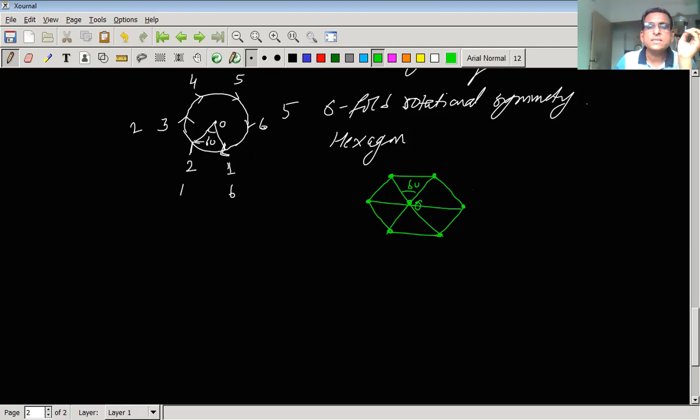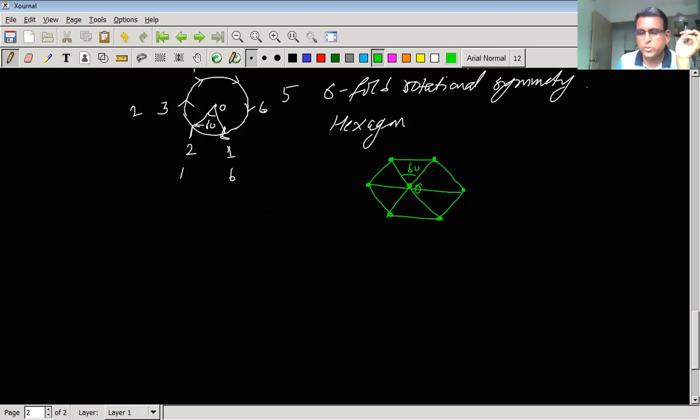Now we can take another example. Suppose we are having, what is this? This is a square, for which we know that the angles between the edges of the square are all 90 degrees.